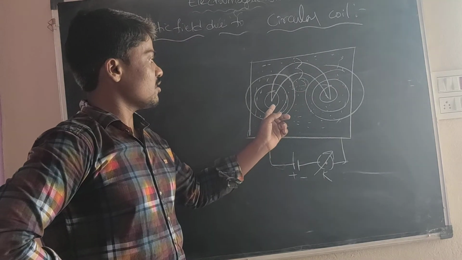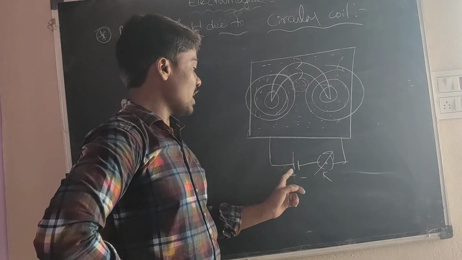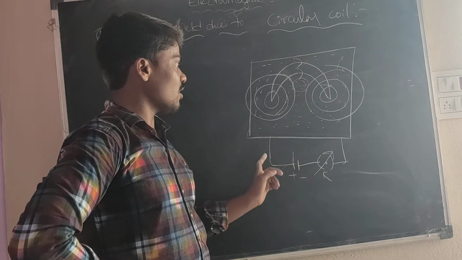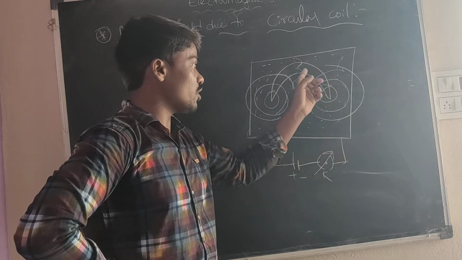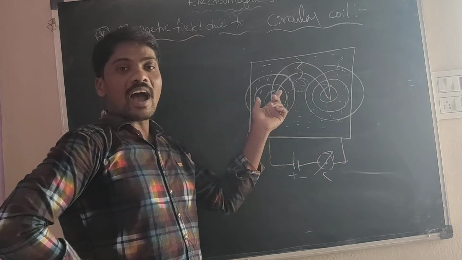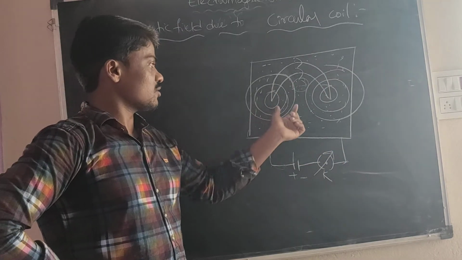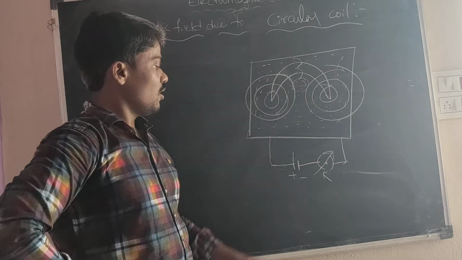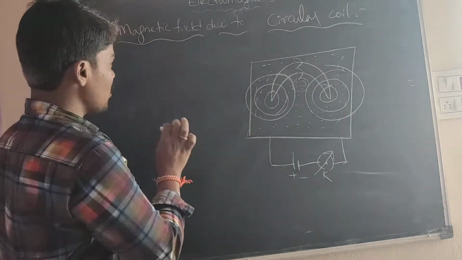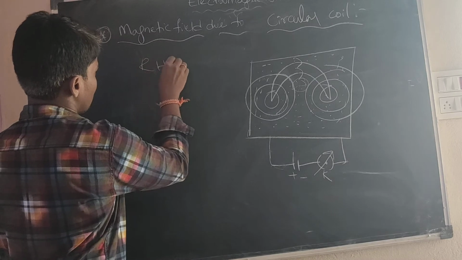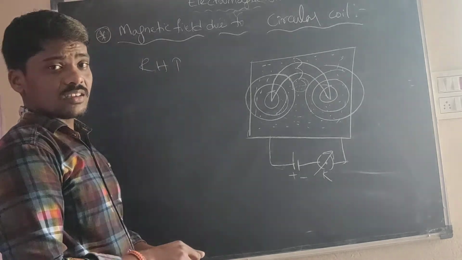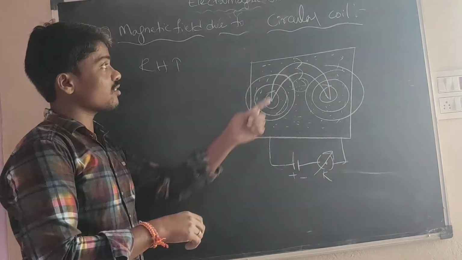Here there is no magnetic field when there is no connection. Only when I connect the battery, and the current is passing through the conductor, it produces the magnetic field. That's why the iron filings form circle shapes. Here also, the same right hand thumb rule applies. Here the circles are there, as in the circular coil.